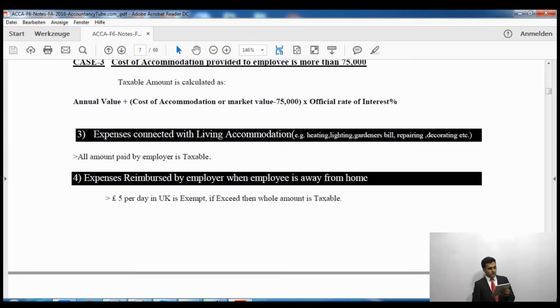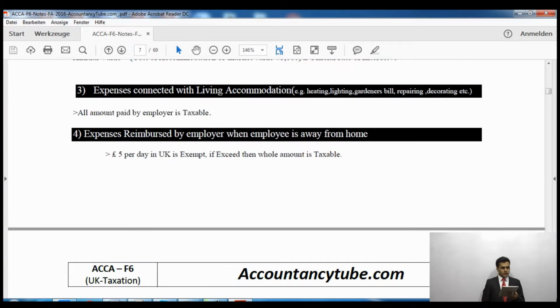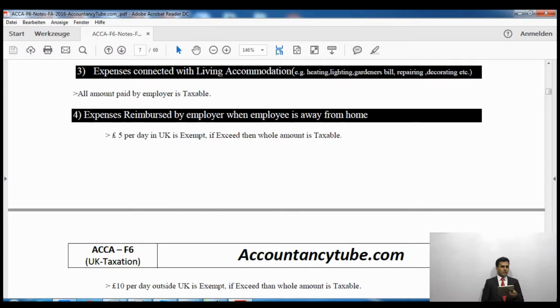Then the next one is expenses connected with the living accommodation. They will be taxable. All the amounts paid by the employer will be taxable. So say, for example, you live in accommodation where you are using air conditioning or heating, then these sorts of expenses will be taxable.